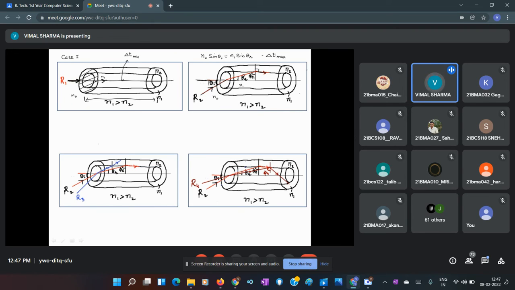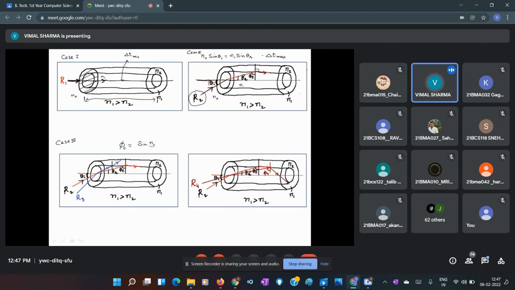Now let us discuss case 3. This is case 2, and let us discuss case 3. What is case 3? Here we have this ray 2, which strikes the core cladding interface at angle phi c, which is the minimum angle required for total internal reflection.